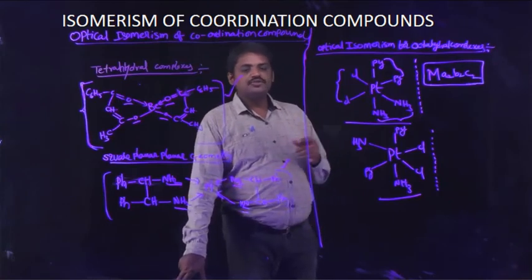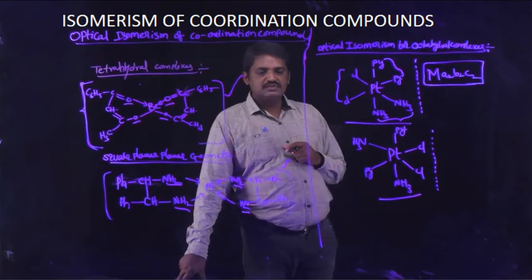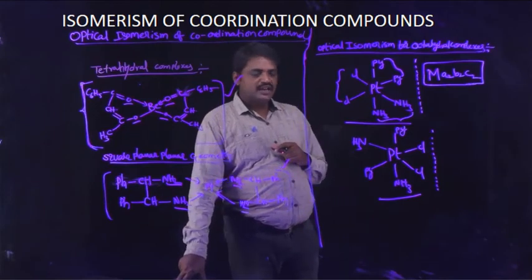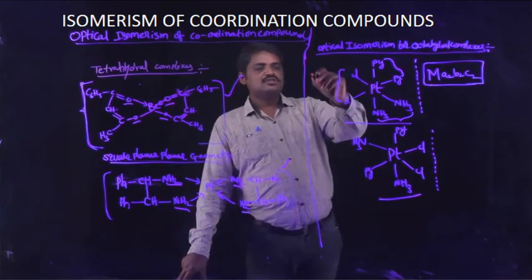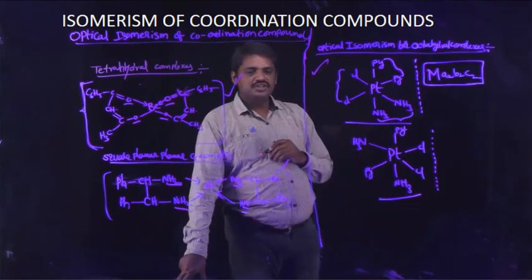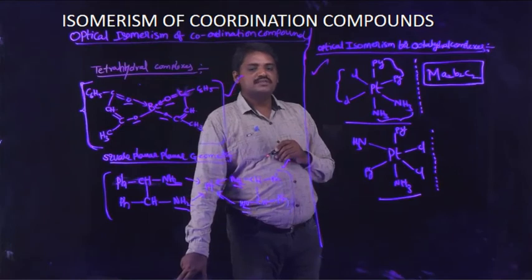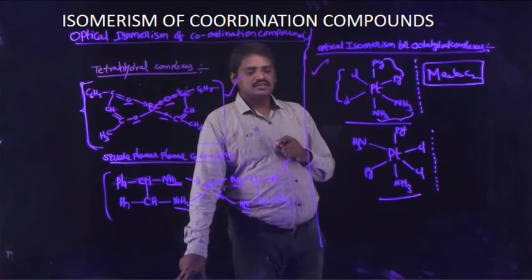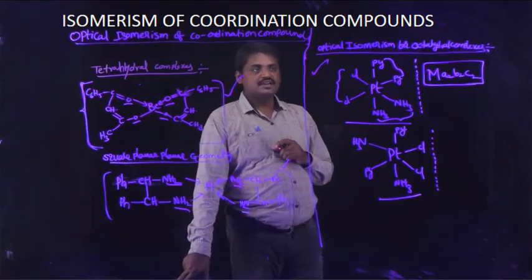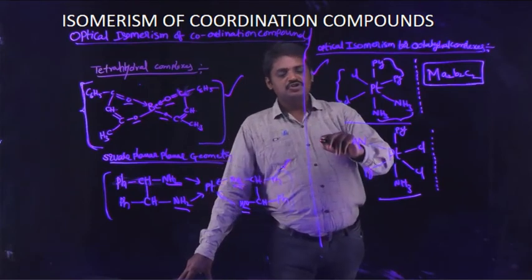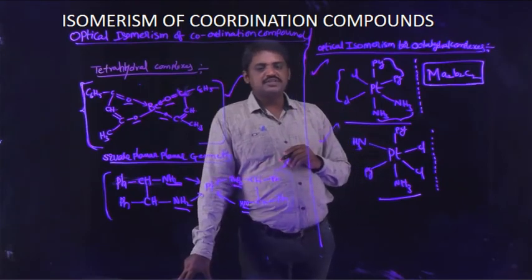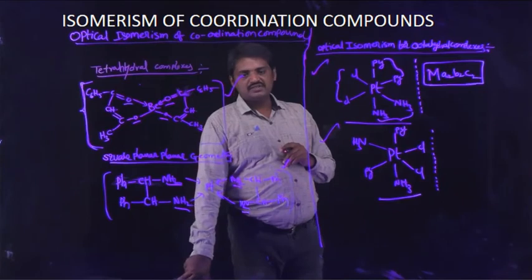This type of unit is known as diastereomers. Where mirror images are equal to each other, they are known as enantiomers. Few enantiomers exhibit optical isomerism, but most probably all diastereomers exhibit optical isomerism.